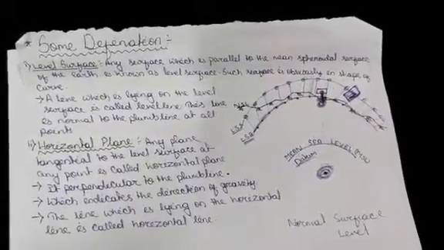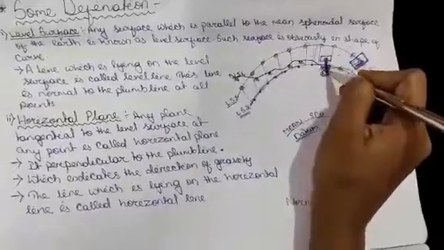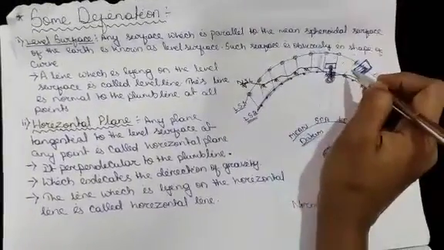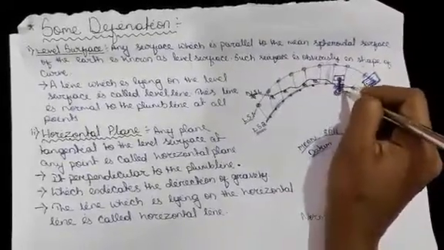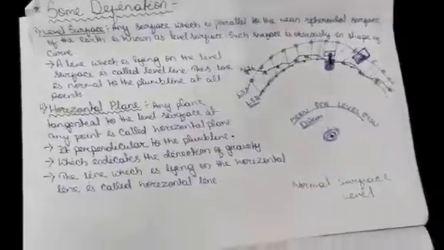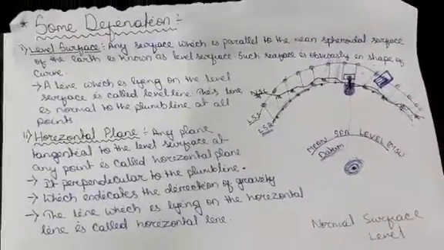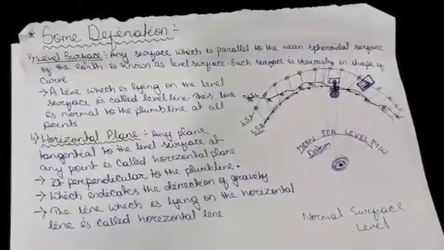So the centering is done by the help of plumb bob. That vertical line is called the plumb line. It is always 90 degrees to the level surface, or perpendicular to the level surface.